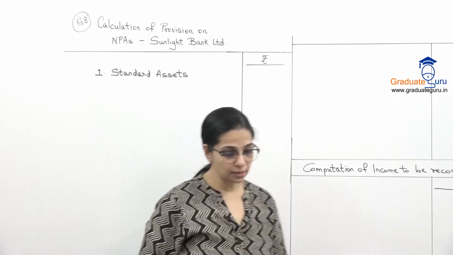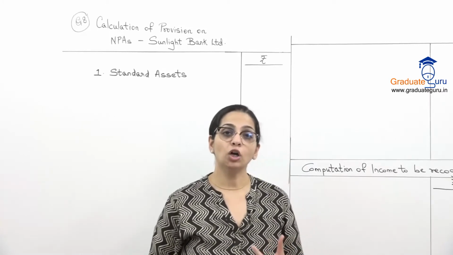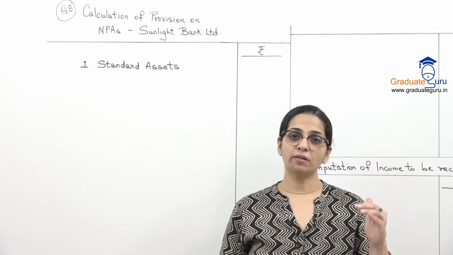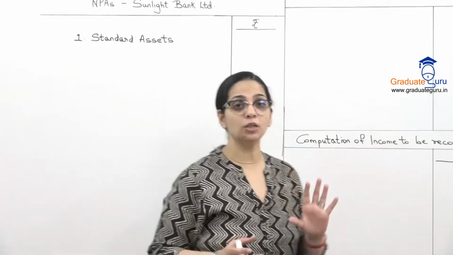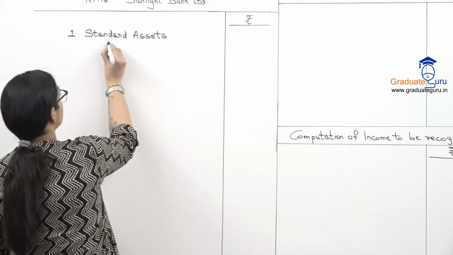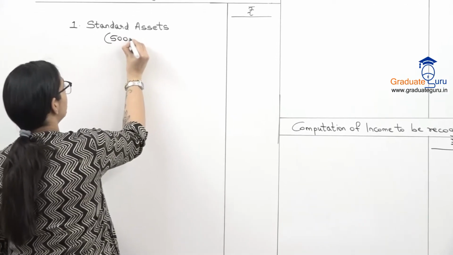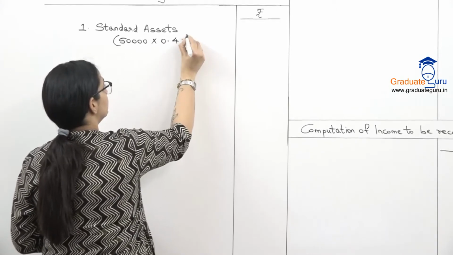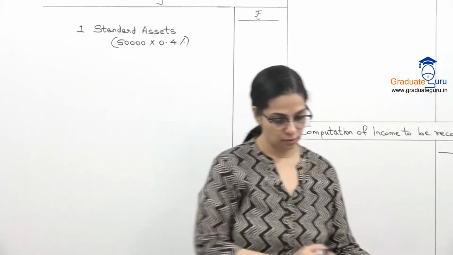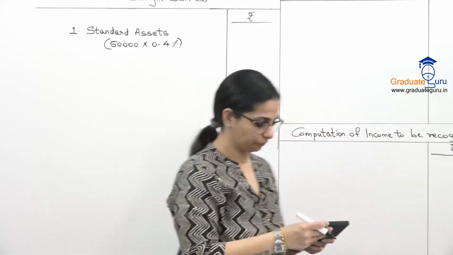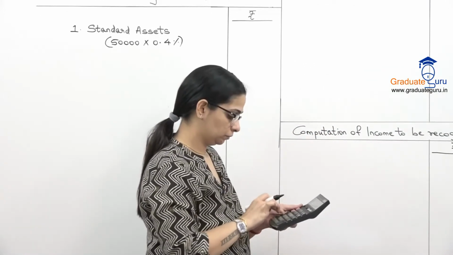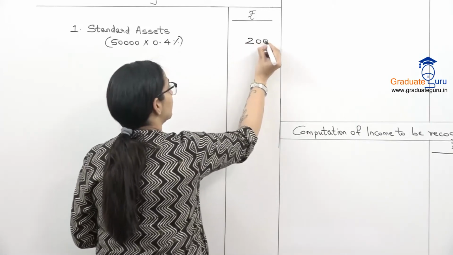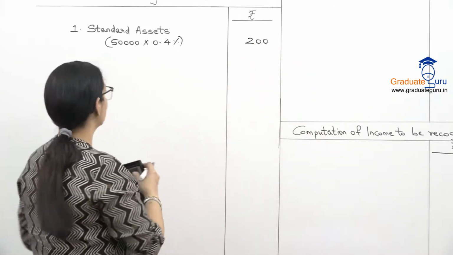And for standard assets, they've just given us one amount. They've not told us if it belongs to a particular sector. So I will assume they are general advances and the general rate is 0.4%. So 50,000 is the amount given for the assets into 0.4%. So let's calculate that. So we get 200 as our provision on the standard assets.